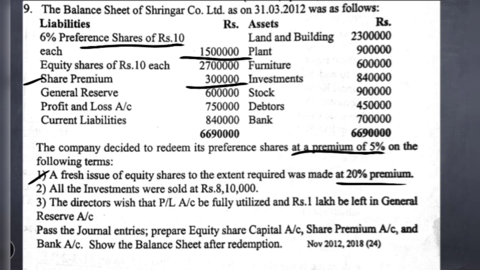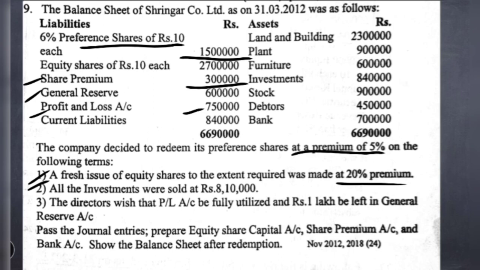Here, divisible profits means there are two balances. The first one is the general reserve balance and the second one is the profit and loss account. What are the adjustments given for this one? If you see the third adjustment, it is said that the directors wish that the profit and loss account be utilized completely, fully utilized, and rupees 1 lakh to be left in general reserve. The balance available in the profit and loss account is 7,50,000. It can be completely utilized provided we do some adjustment.